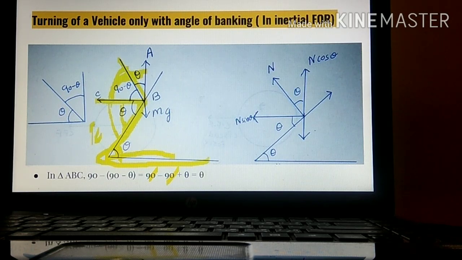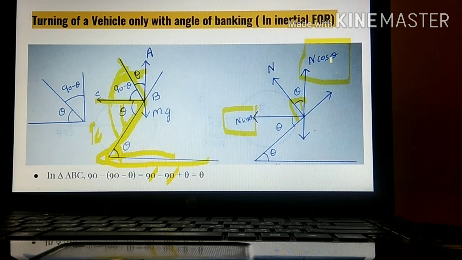Okay. Now let's proceed to this diagram. This is a diagram which I have drawn. This is a normal reaction force which has been created perpendicular to the object. The object is like this. So the normal reaction force has been created. Now this normal reaction force has been divided into two components, a horizontal component and a vertical component. The horizontal component is denoted by N sin theta and the vertical component is denoted by N cos theta.